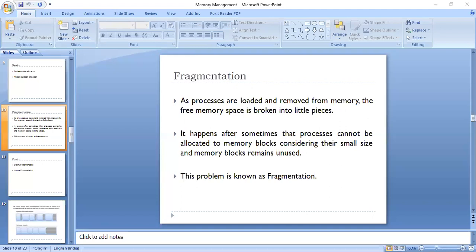As processes are loaded and removed from memory, the free memory space is broken into little pieces. And it happens after some time that processes cannot be allocated to memory blocks considering their small sizes, or maybe memory blocks remain unused. So this is the problem of fragmentation.